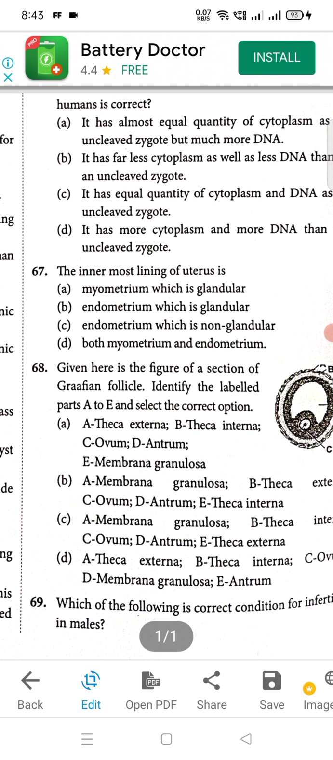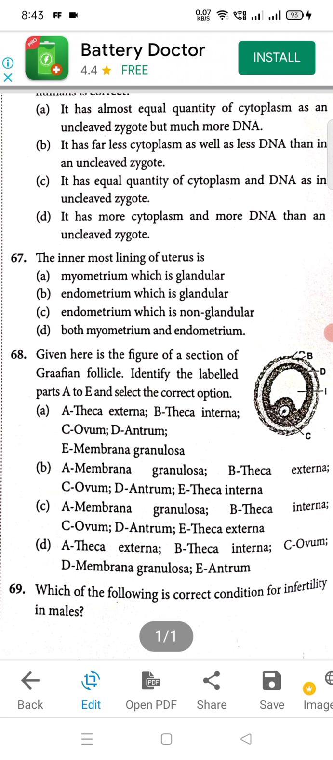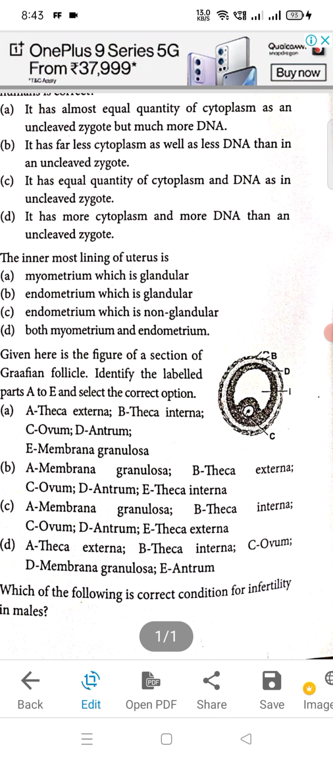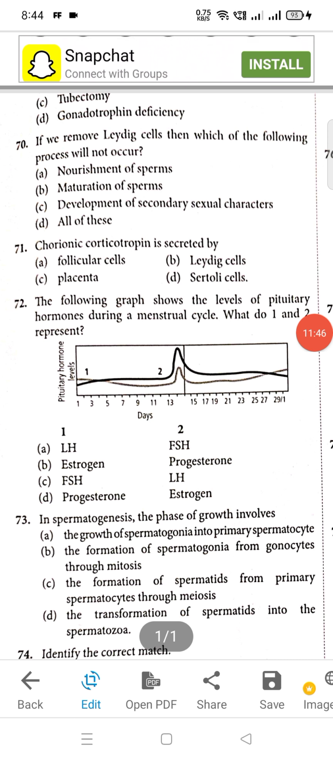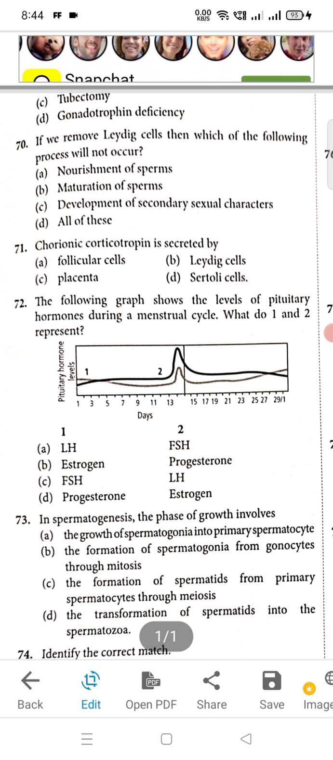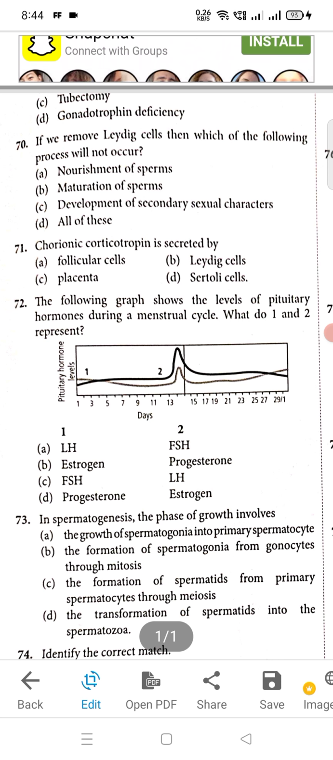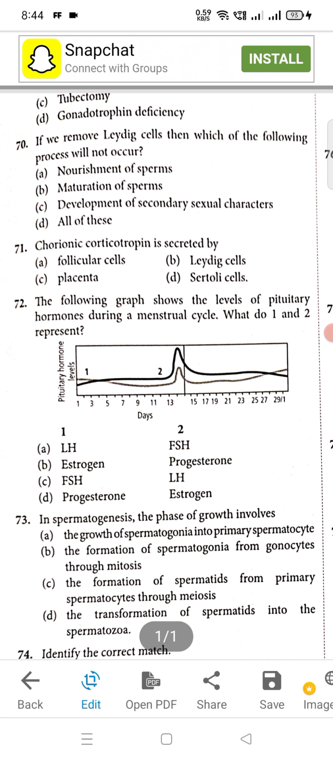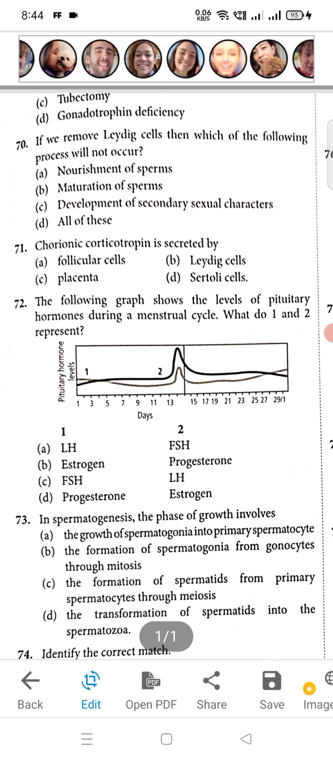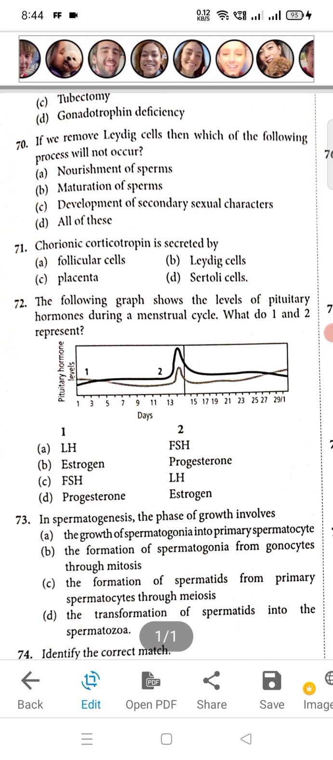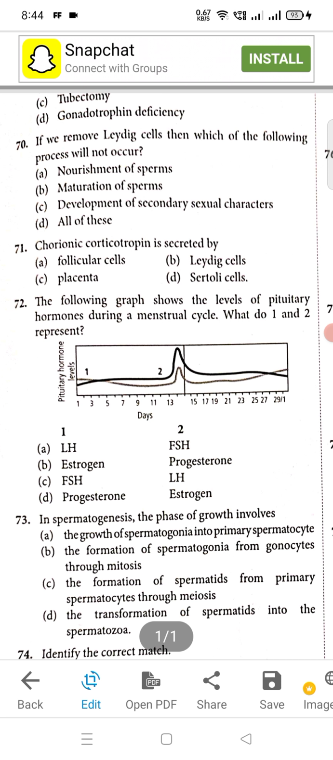Then question number 68, D will be the right option. And 69, again D will be the right option. Moving to the next question, that is 70, C is the right option. If we remove Leydig cells, which of the following processes will not occur? Development of secondary sexual characters will not occur because testosterone is given by Leydig cells.